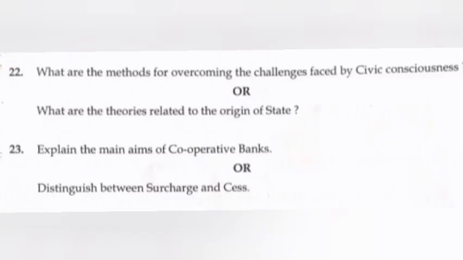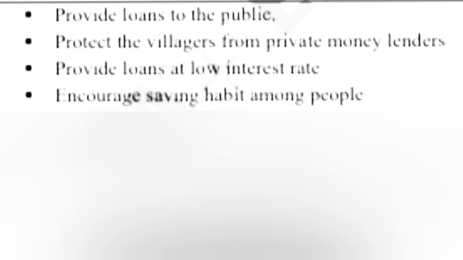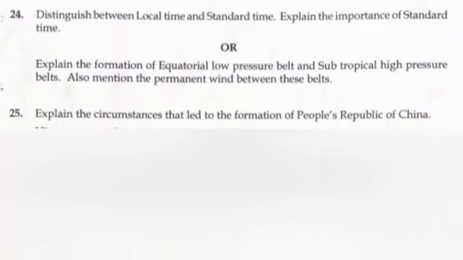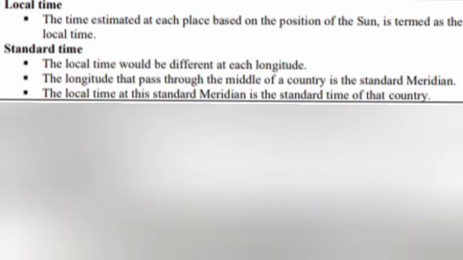23. Distinguish the main aims of cooperative banks. Answer. Provide loans to the public, protect the villagers from private money lenders, provide loans at low interest rate, encourage saving habit among people. Or, distinguish between surcharge and cess. Answer. Surcharge. Surcharge is an additional tax on tax amount. This is imposed for a certain period of time. Usually, surcharge is imposed as a given percentage on the income tax. Cess. Cess is an additional tax for meeting some special purpose of government.